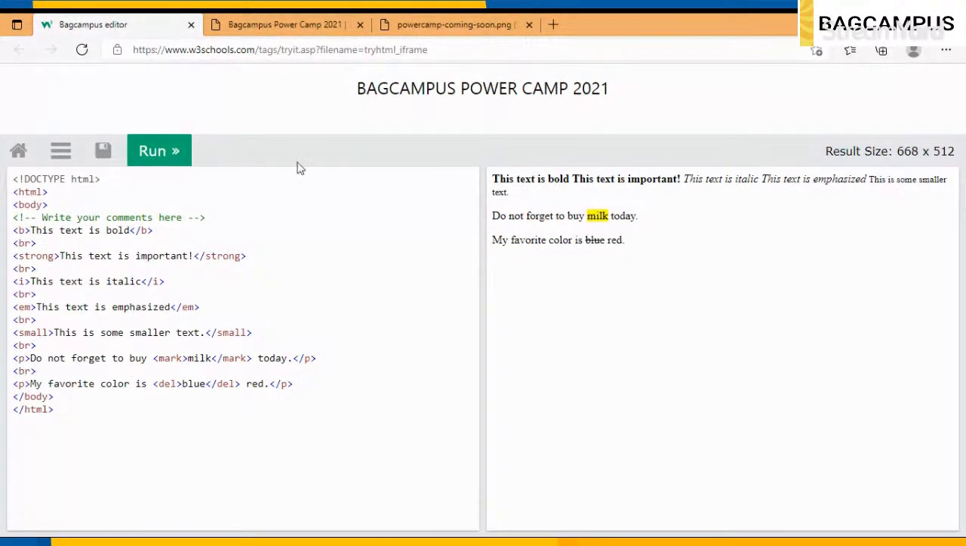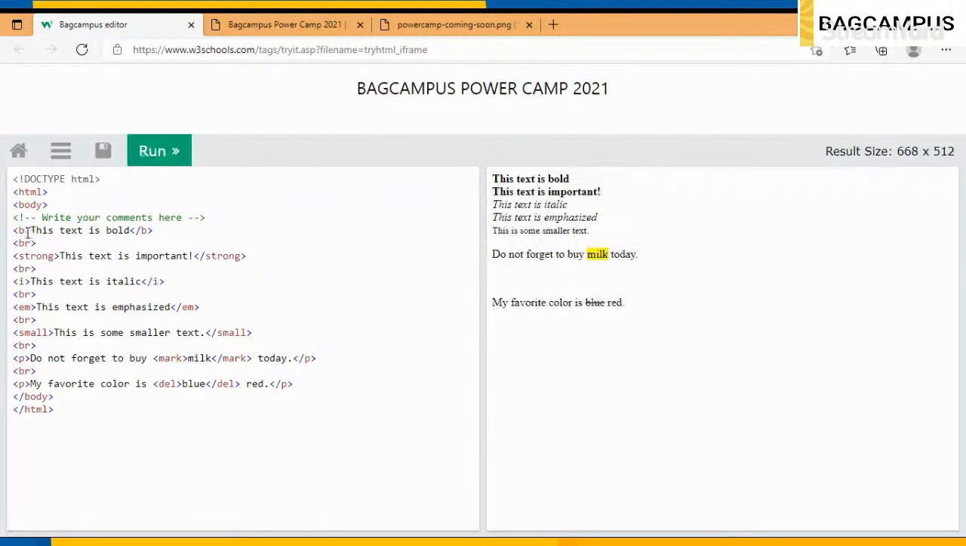I will just click on run. Our first text is bold; this is what we call bold. Then the strong text; this is what strong text looks like. Then our text is italic, and this is what italic looks like. Then we have used an em tag, which makes the text emphasized. Then we have used a small tag, by the help of which the text looks like this. Then we used a p tag in which we used a mark tag, so this will just mark the text with hello.